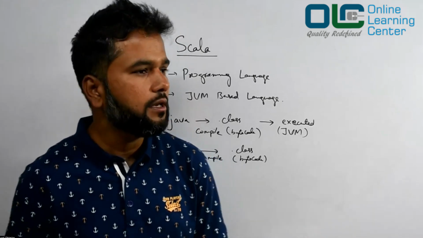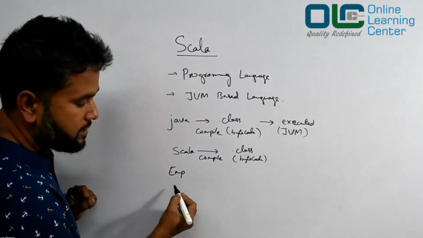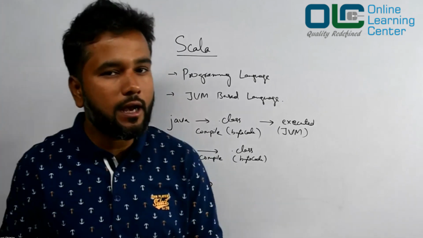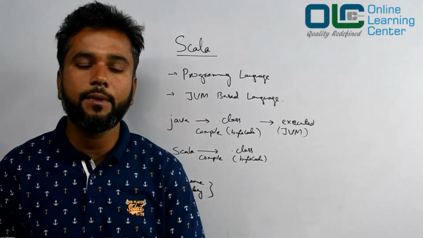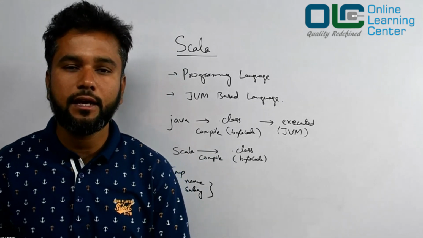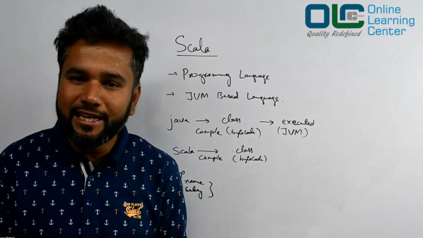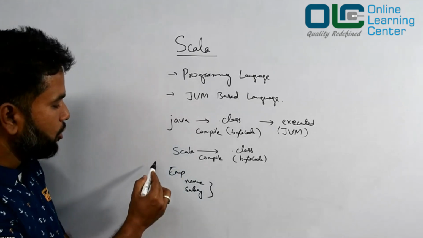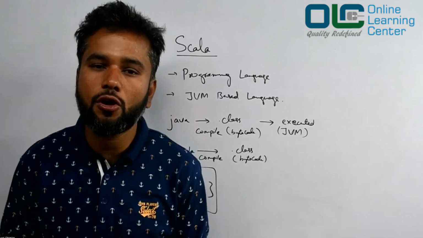For example, let's say you want to create a class called employee with some fields, say name and salary. You created a class with a name and salary, but now I need a getter method, I need a setter method, I need a constructor, I need a toString method. You'll have to either generate it through the IDE or manually type it, whatever. But your code looks so big doing the same job.